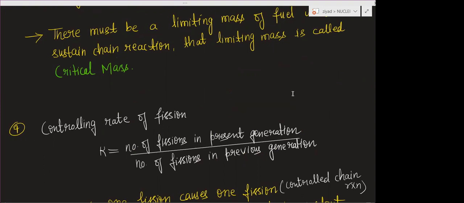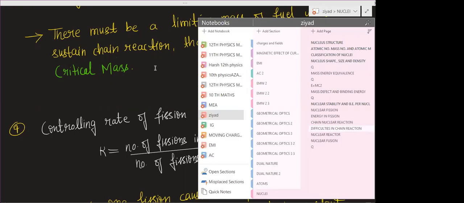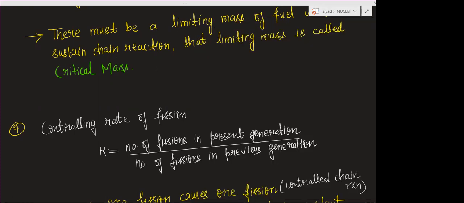Previously, three fissions were taking place, and in the present generation, only one fission is taking place. So fissions are decreasing, and there will be a time when the fission will be zero and the chain reaction will stop. So this is all about controlling the rate of the fission.